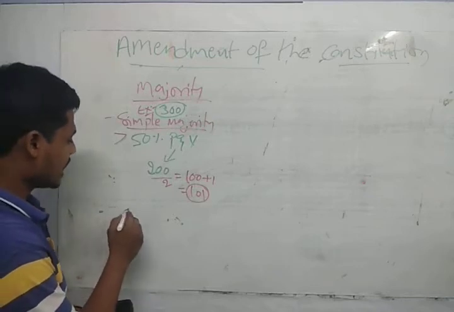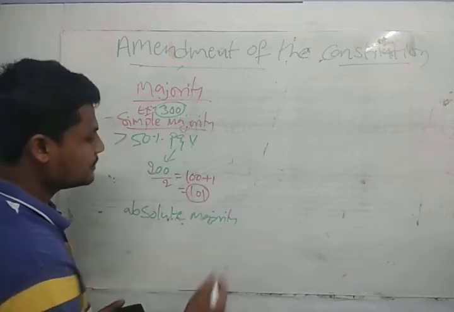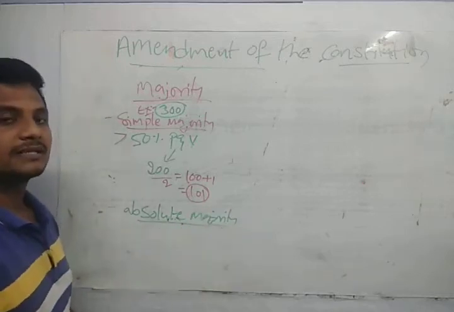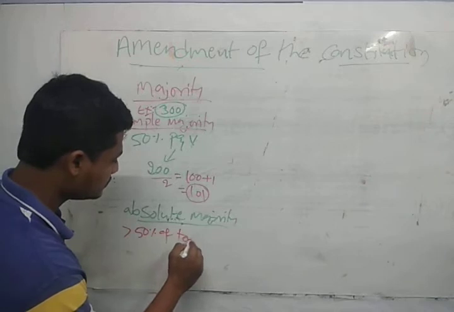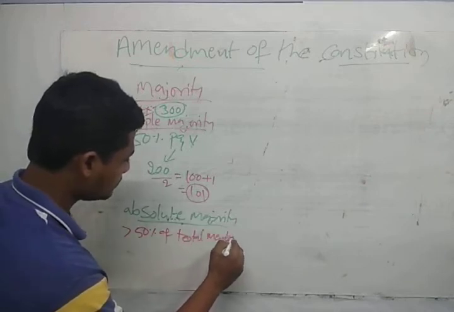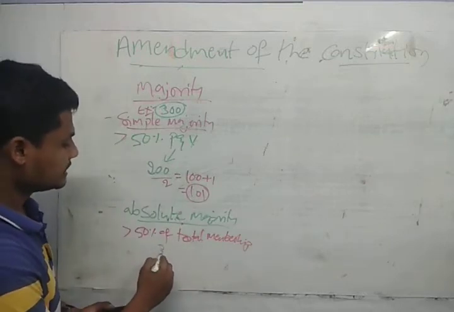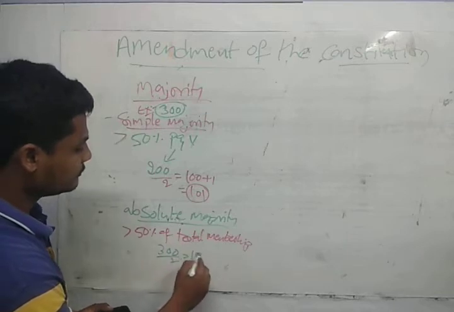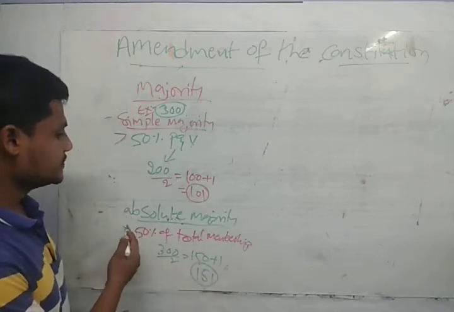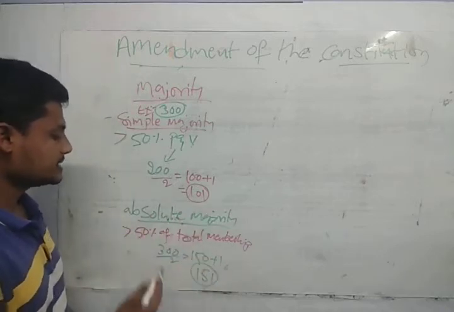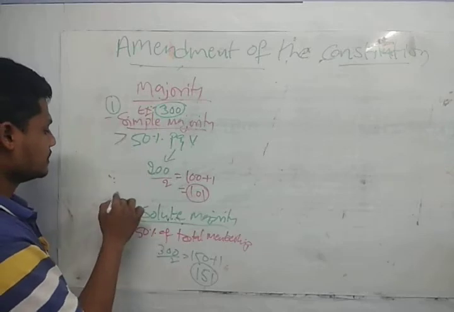After that, we have the absolute majority. Absolute majority says greater than 50% of total membership. We have total membership 300. So greater than 50%, that is 300 by 2, it is 150 plus 1, that is 151. So absolute majority is greater than 50% of total membership, that is 300 by 2, 150 plus 1, 151.